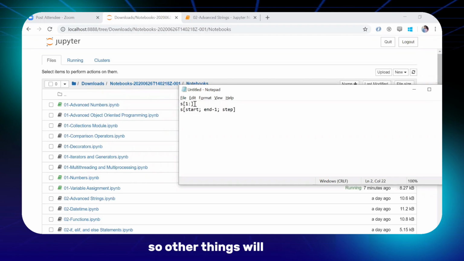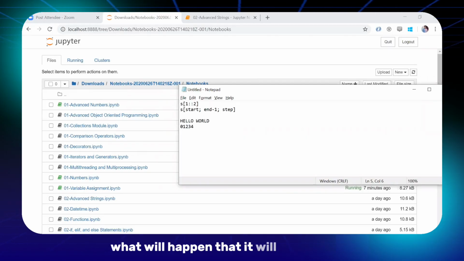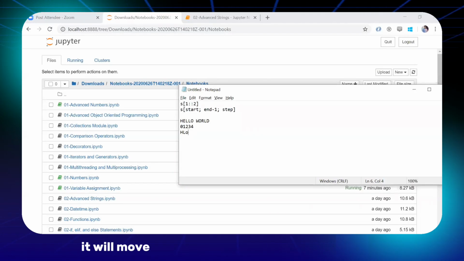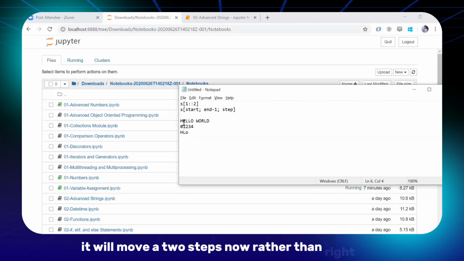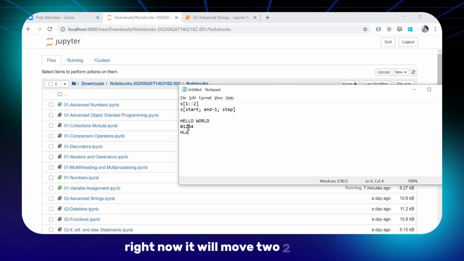So other things will be the same, but here if you write 1 colon 2, this means that in your string hello world, it will grab h, then it will grab l, then it will grab o. Okay, means it will move two steps now. Right now, if you have not defined it, it is moving one step, right? Now it will move two steps.